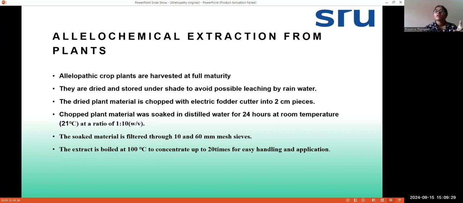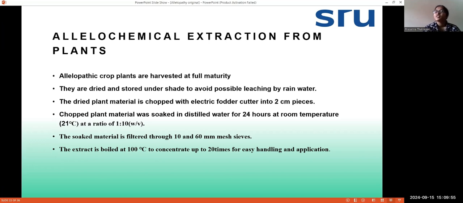So if you take one part of plant material, there should be 10 equal parts of water, and the soaked material is filtered through 10 and 60 meshes. So with the help of sieves, either 60 or 10, you have to filter the obtained plant material.